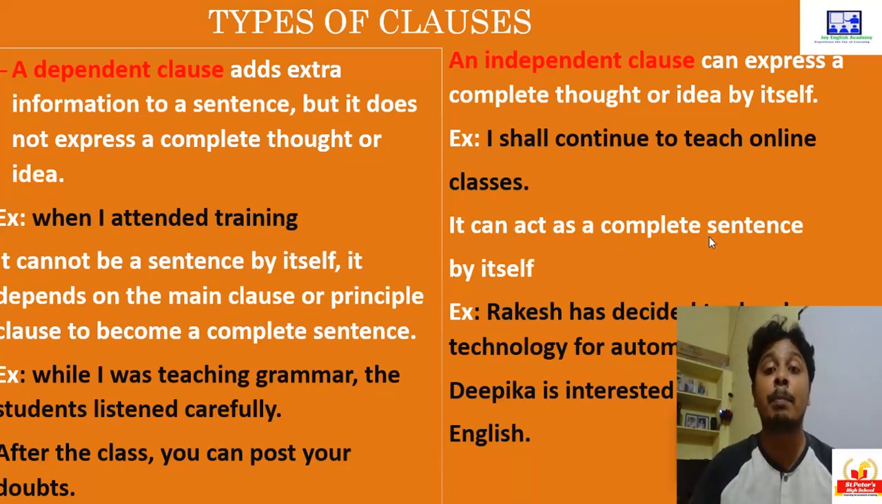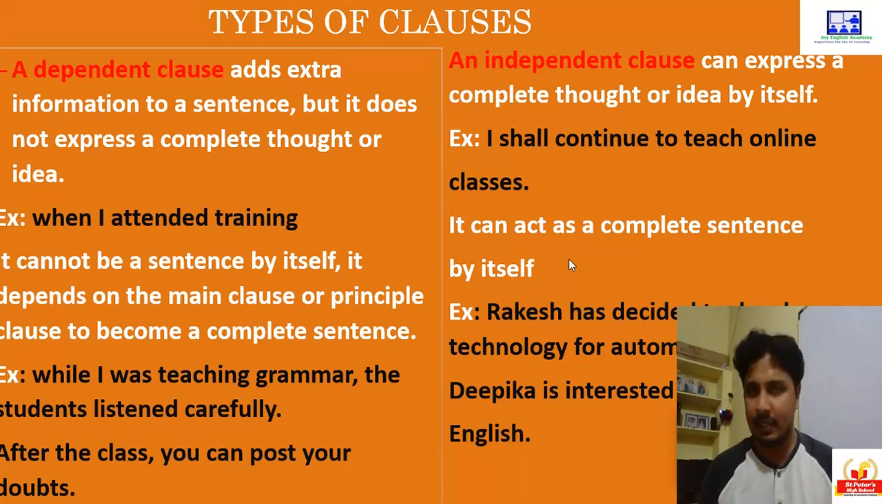It can act as a complete sentence by itself. Independent clause can always act as a complete sentence by itself. It will never depend on any other parts or any other words of the sentence to give a complete thought. Example, Rakesh has decided to develop new technology for automobiles. The idea or the thought is clearly conveyed in independent clause. There is no need for us to link any word or any other sentence. Okay, so that is called as independent clause. Okay children, let's go further.